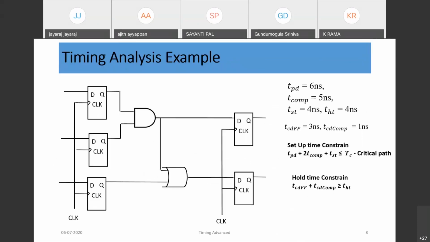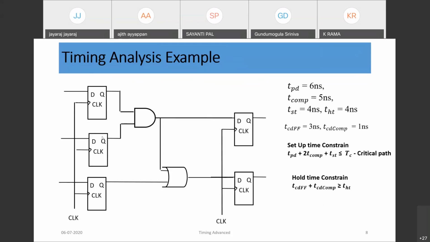Next, let's come to a circuit. Consider this simple circuit. As we discussed, a path from flop to flop, or register to register, is called a timing path. Many parallel timing paths would be there in a circuit, millions of paths.